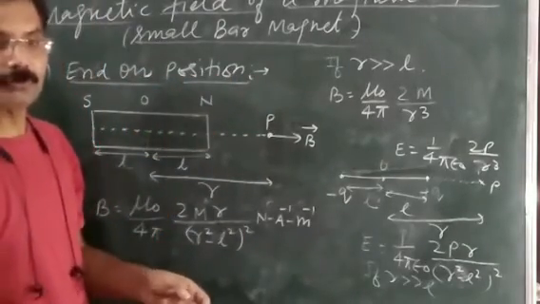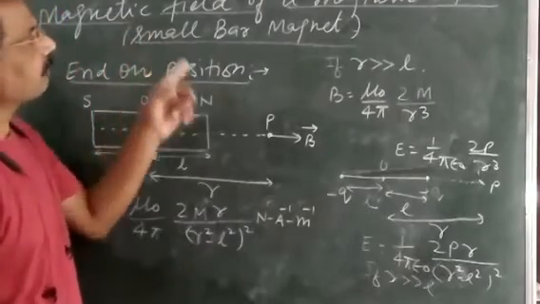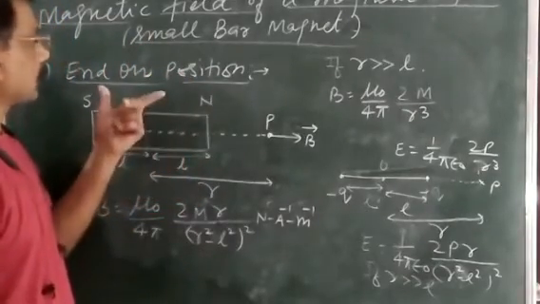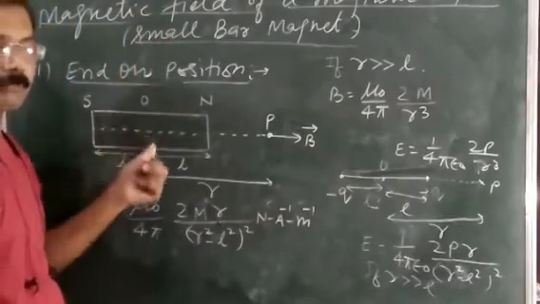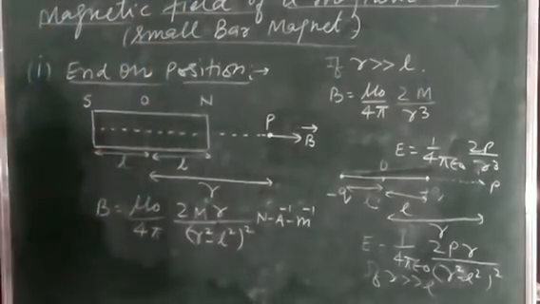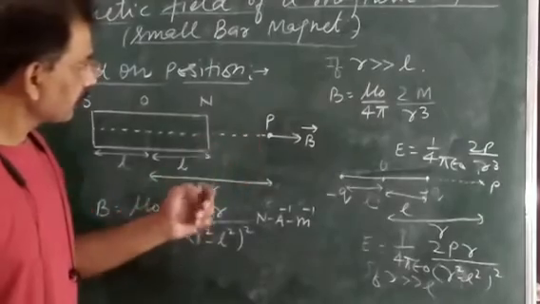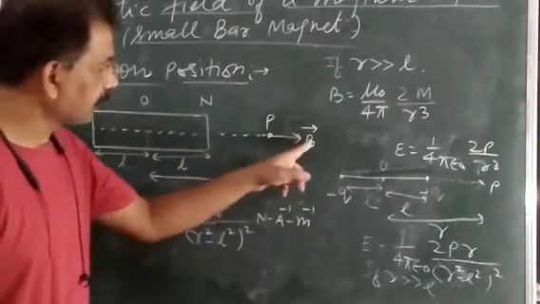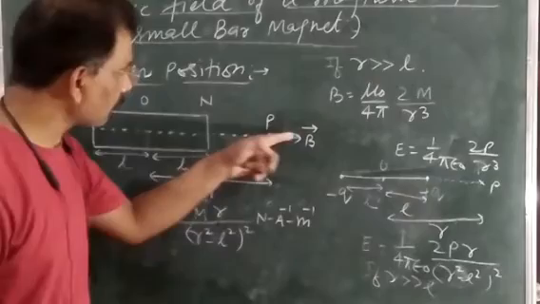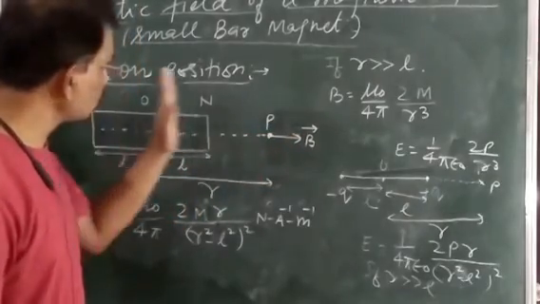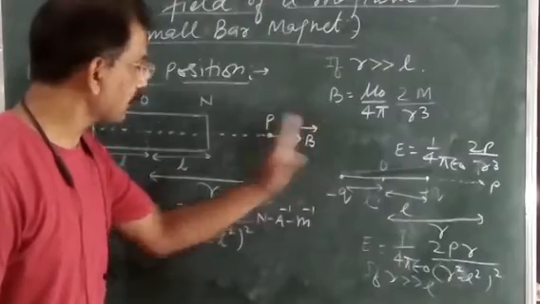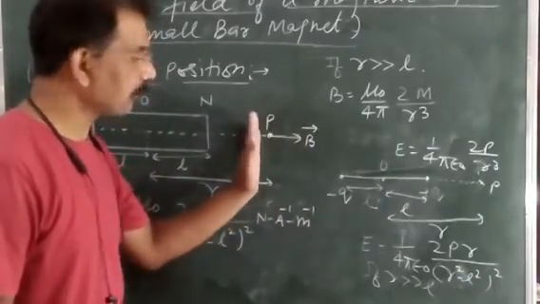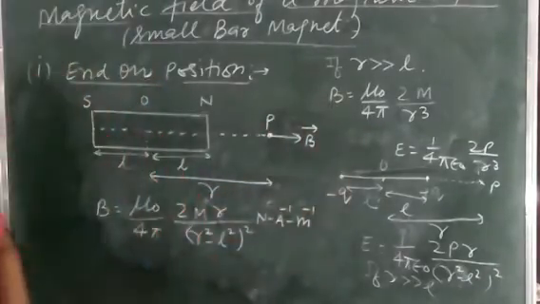And in the same way also we can find out the magnetic field of a magnetic dipole at any point on its perpendicular bisector or equatorial line. And in this case, the direction of this magnetic field is along the axis of the dipole and from south to north. It means the net magnetic field will be along the axis of the dipole from south to north.